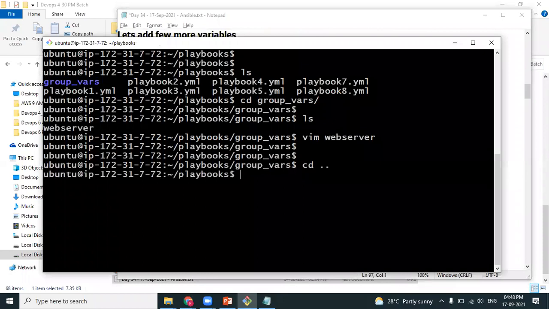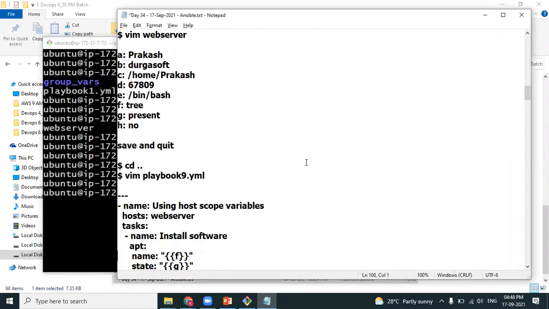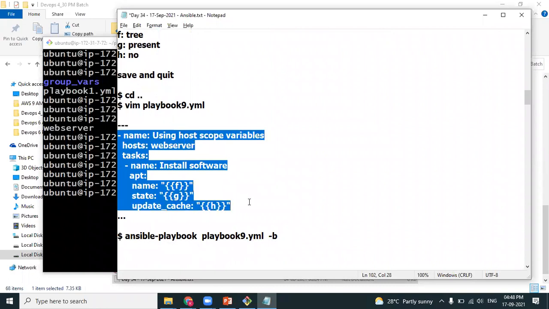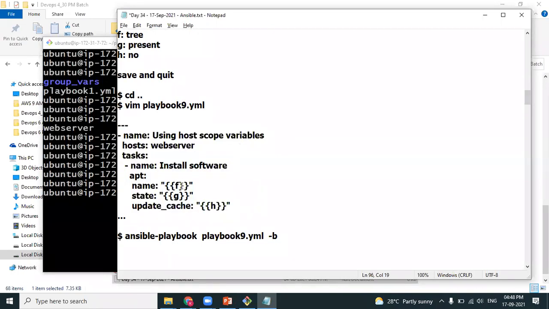Let's go back to the playbooks location. I am creating a new playbook. APT module. Name here, we should mention the name of the package, state equal to present, and update cache whether it is yes or no. So here you can see that the file has a total of 5 plus 3, 8 variables. It's not compulsory that you have to use all the 8 variables. The file may have 100 variables. It's up to you which variables you want. You can refer to them.